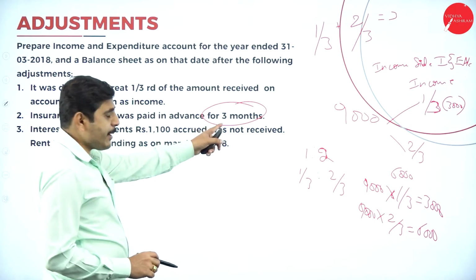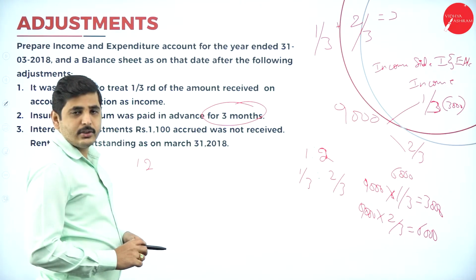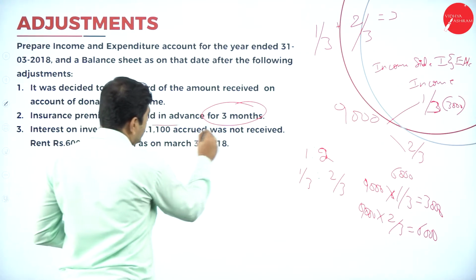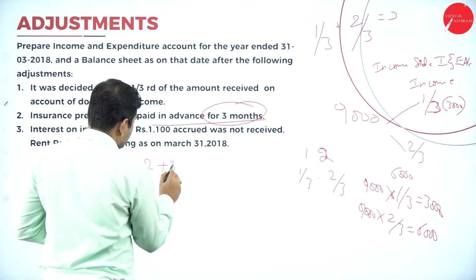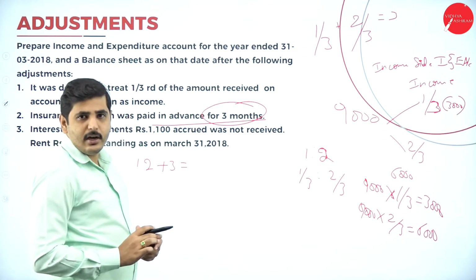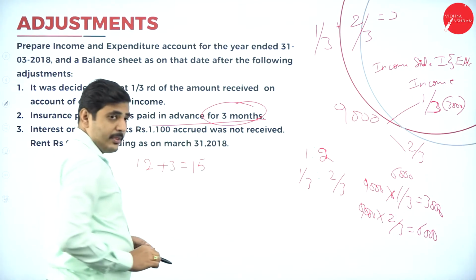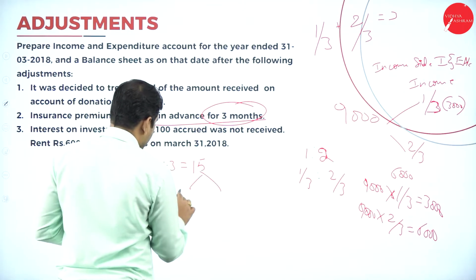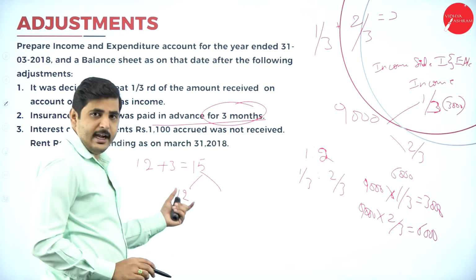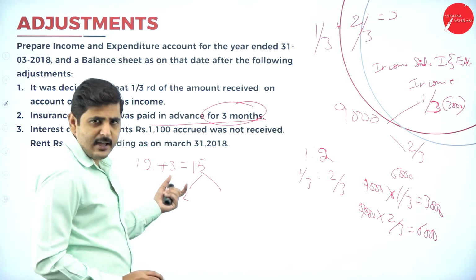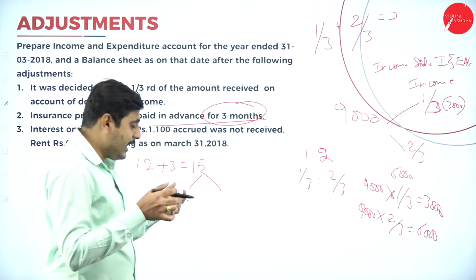So advance payment for 3 months means what? Plus 3 months. So for how many months have we paid? We have paid for 15 months. Out of 15 months, we need 12 months, because we are preparing the balance sheet, income and expenditure for the current year.